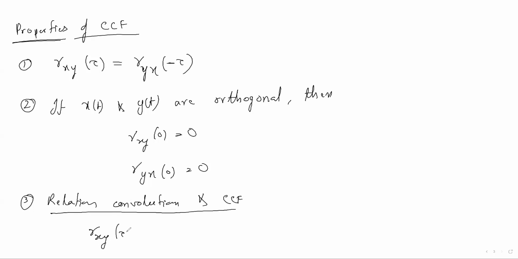Rxy(tau), the cross correlation of x(t) and y(t), is given as x(t) convolved with y(minus t). The minus symbol comes in. This symbol is for convolution, and this star is for correlation.